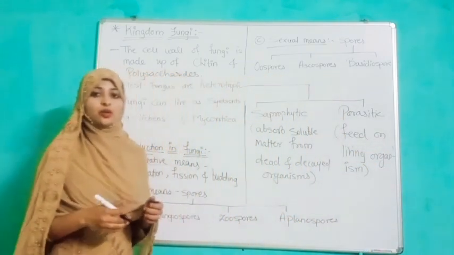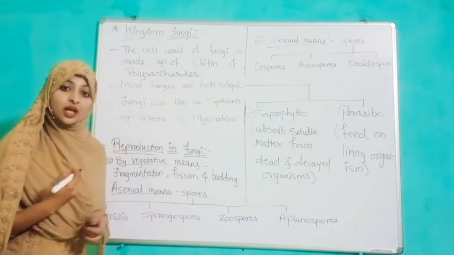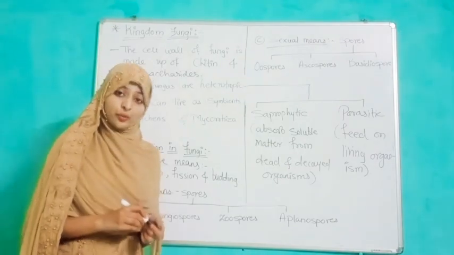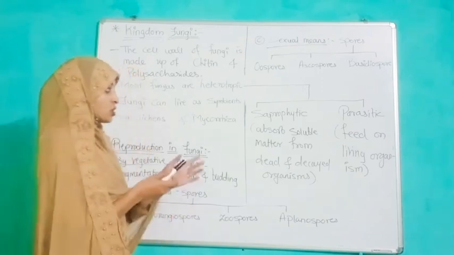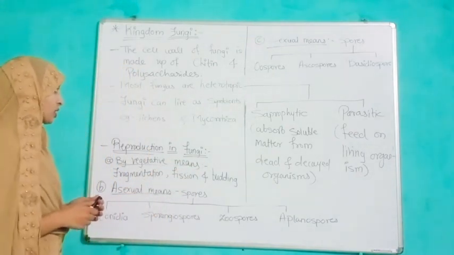Parasitic means they complete their life cycle on another living organism, means they reproduce, they feed on them, they get nutrition from them. So they are known as parasitic organisms.